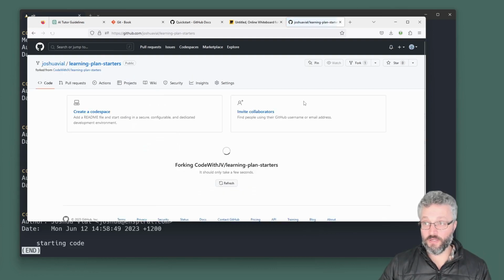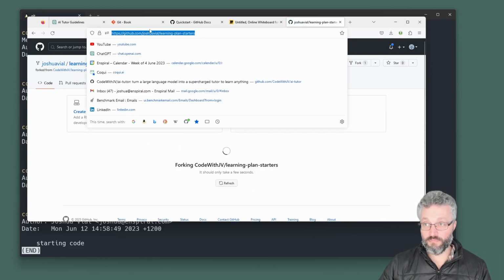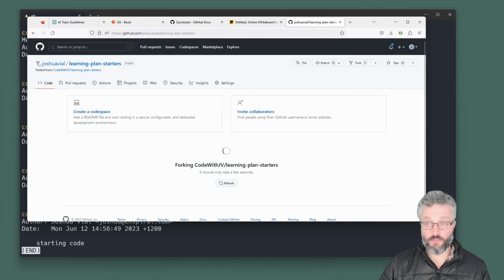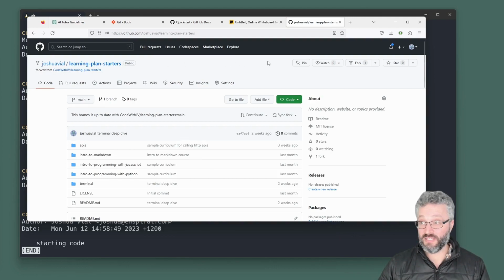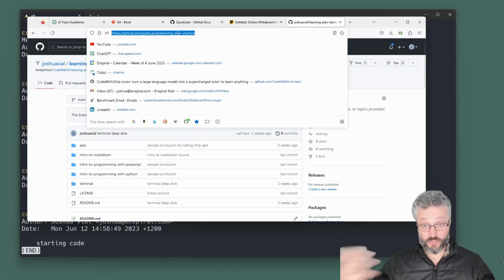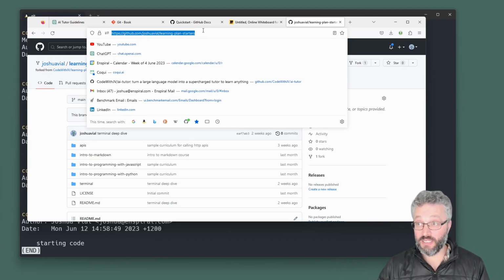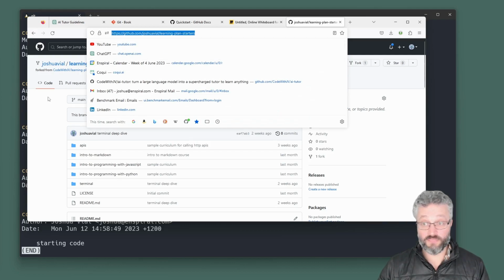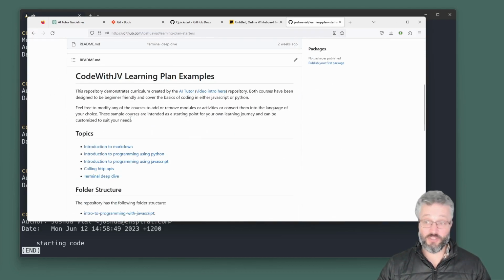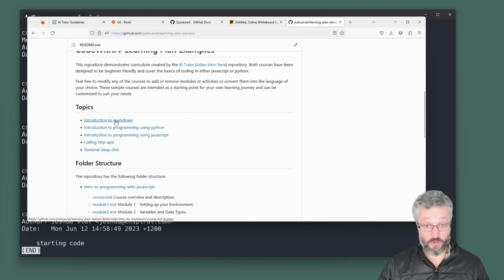When I have made a fork, I have gone and made my own version of that repo, which lives on my account. You make changes here, it doesn't go back up to the other person's account, because typically the person who owns the code base would want to consent before they accept random people changing the Git history. What we can do here is once you've forked a repo, for example, say you have your own learning plan and you want it to go into here, which is what I'll demo now, is that learning plan I pasted into the AI tutor. Well, we've got Markdown, Python, HTTP, terminal stuff, nothing about Git.